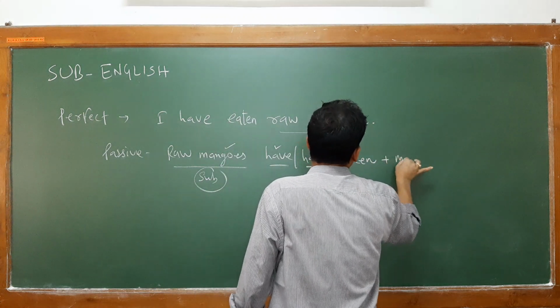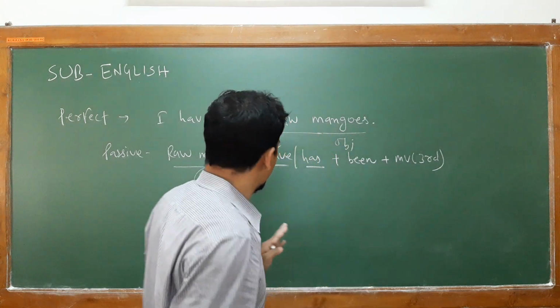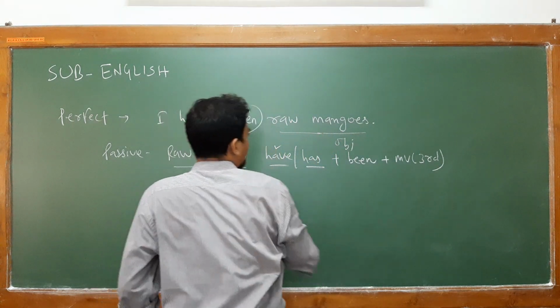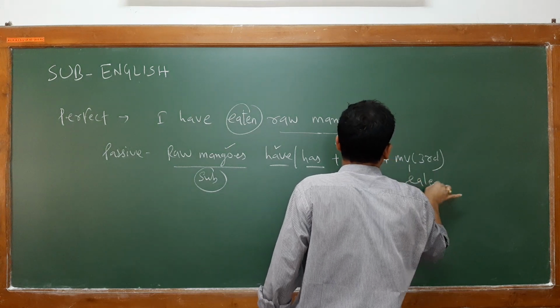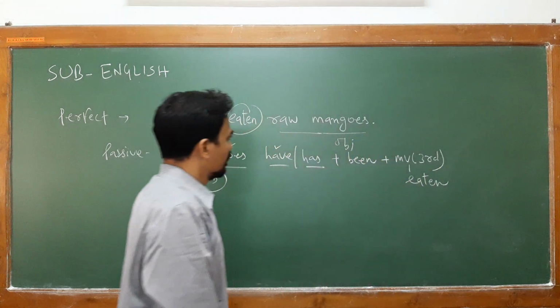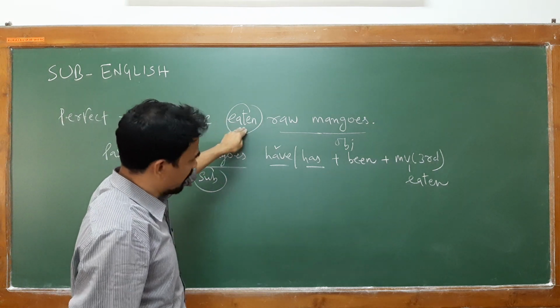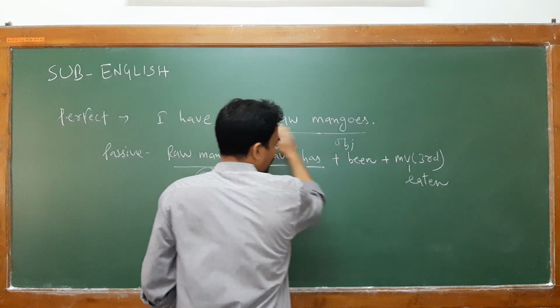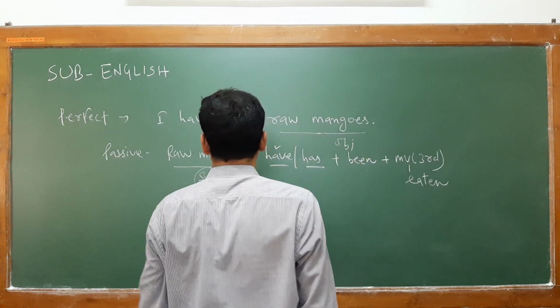Then your main verb third form, the past participle. Eat, ate, eaten. Clear? It is the main verb. The V3 is already used in perfect form. So just write it down: Raw mangoes have been eaten